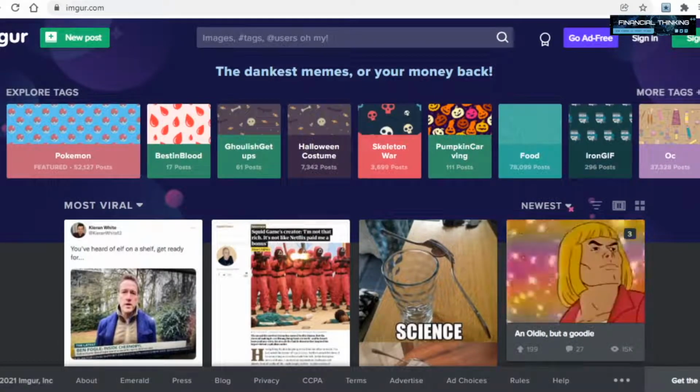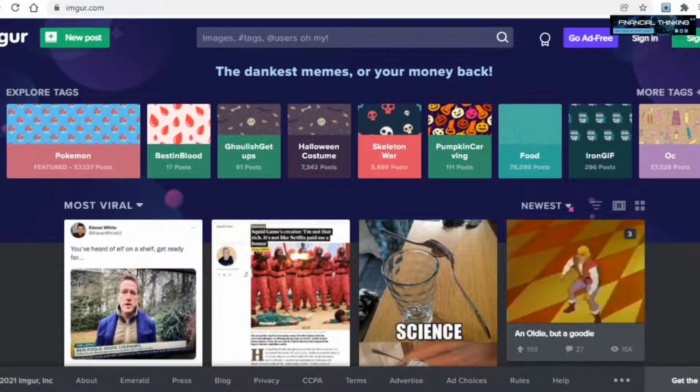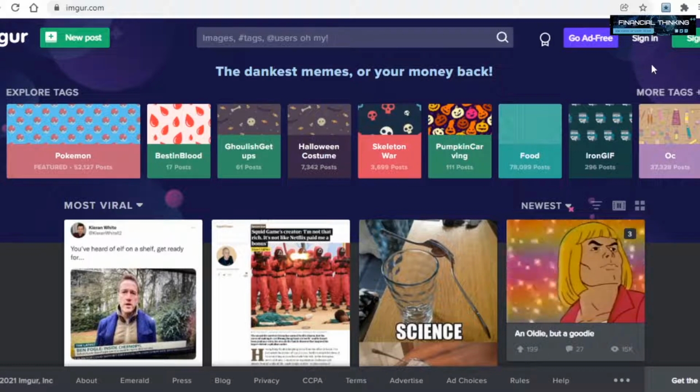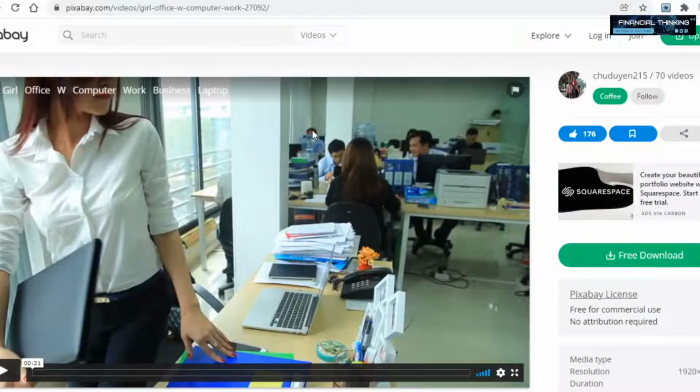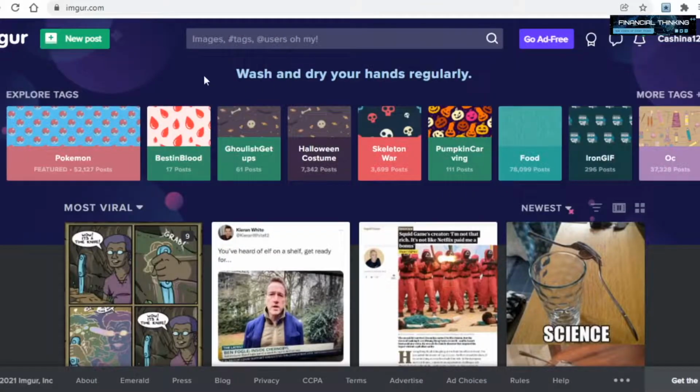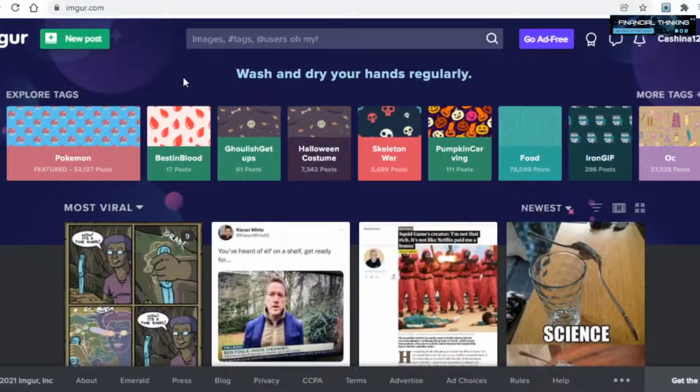What you need to do once you come onto Imgur is you want to sign up. To do that, just click on the sign up button in the upper right corner. But I won't go over the actual process with this site, since it's quite similar to what you had to do over on Volutic.com. And now that you have logged into your account, this is where that video you downloaded over from Pixabay comes into play. You will now want to upload it onto this website promoting Volutic, and leave your referral link in the description.